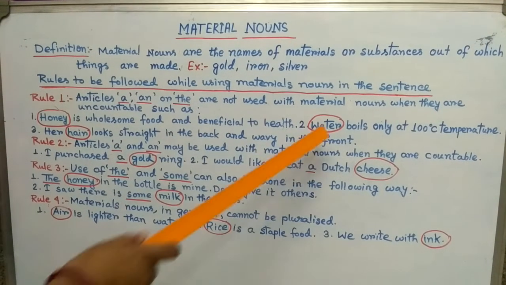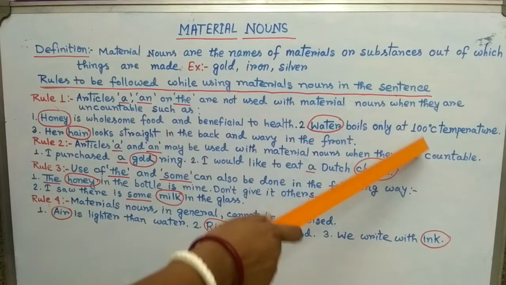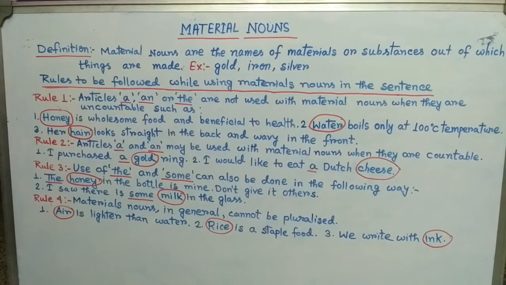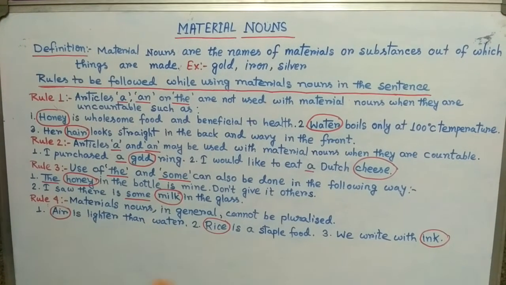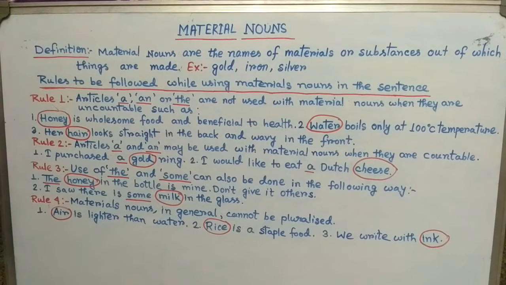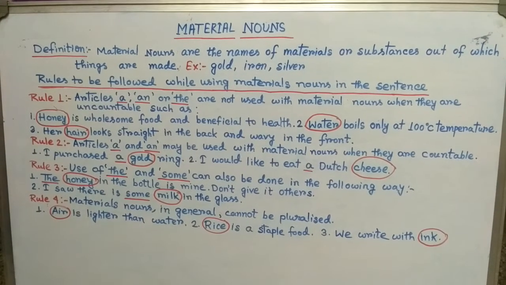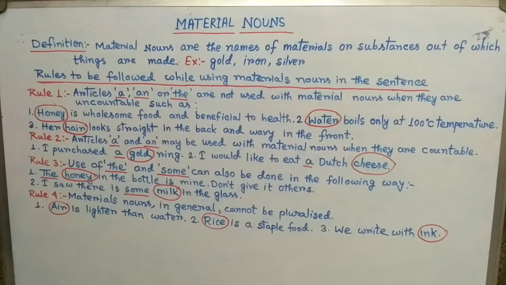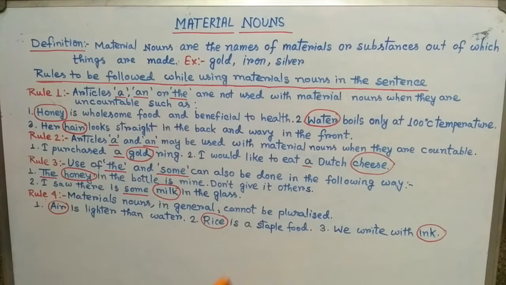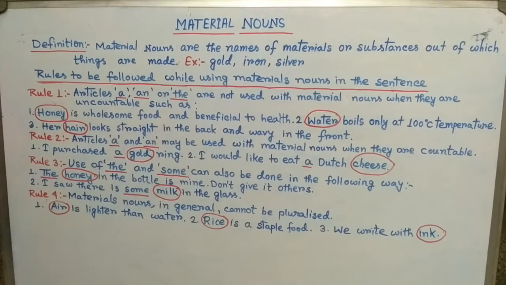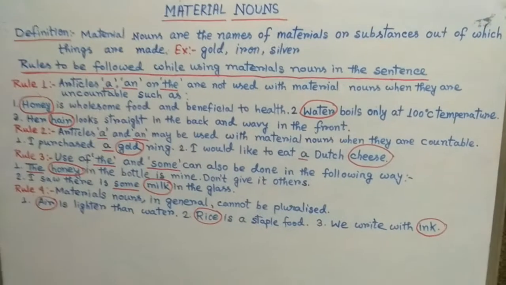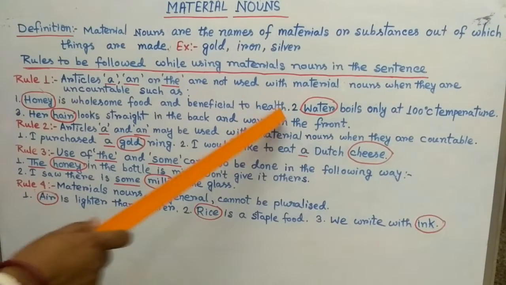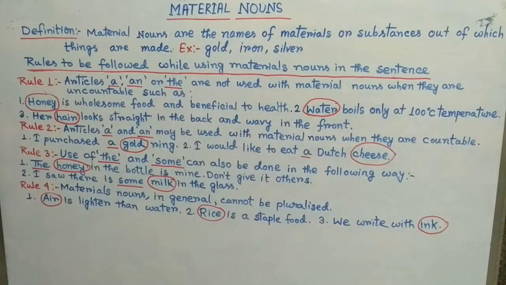Okay? Water boils only at 100 degree centigrade temperature. Water, can you count it? A glass of water, when it is measured by a glass. A mug of water, when it is measured by a mug. But when we are talking about only water we cannot count it as a water, or 2 water, or 3 waters. It's not possible. So before water we cannot use articles.